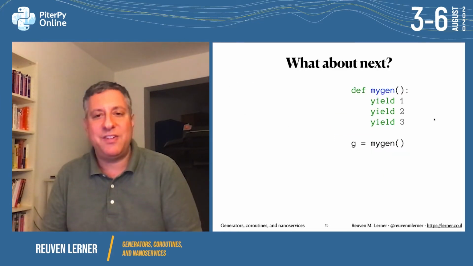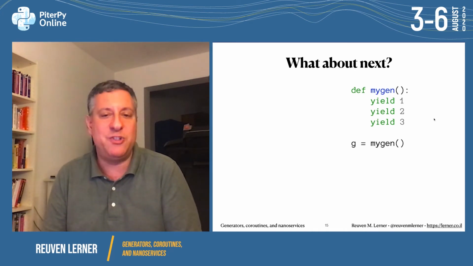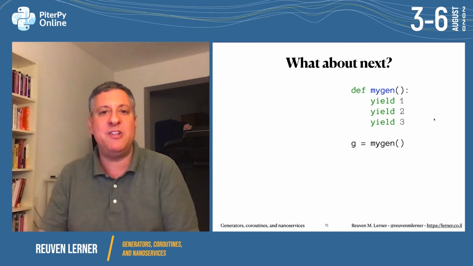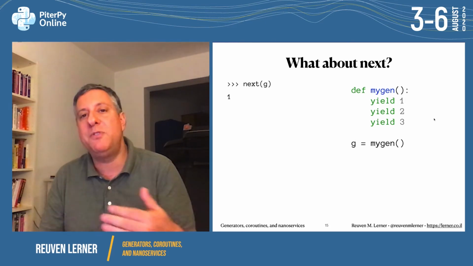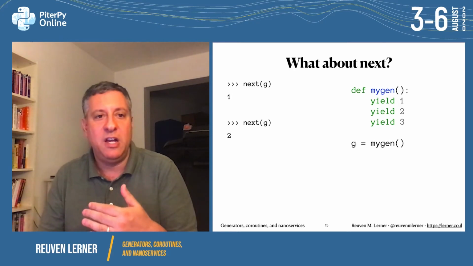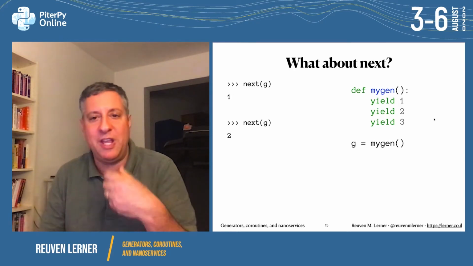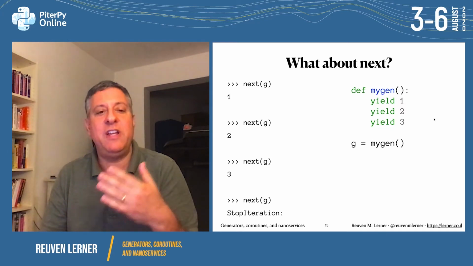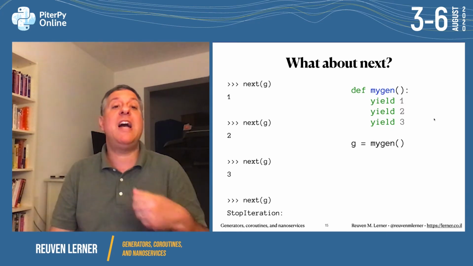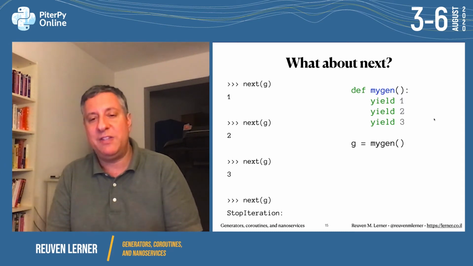Well, what about next? So here, just for the sake of remembering and understanding, this is our generator's definition. Then we say g equals mygen. So if I then say next on g, what will happen? It's going to run up to and including the next yield. Run next again, up to and including the next yield. We get 2 back. Next g, up to and including the next yield. Next g, StopIteration.